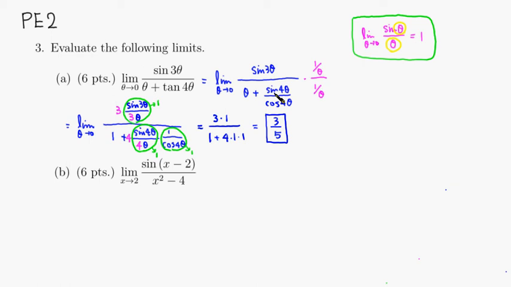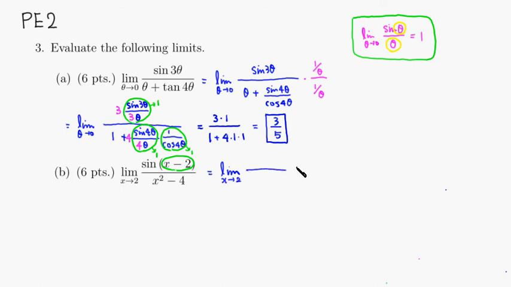How about the bottom one? The approach is very similar, and we want to match x minus 2, so we would like to have x minus 2 there. What we can do is factor the denominator, so you have x approaches 2.